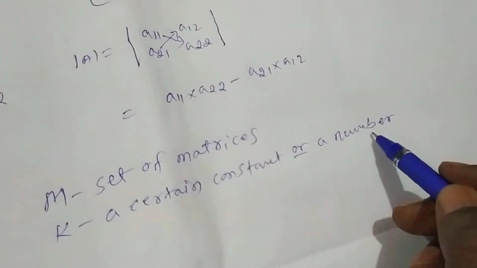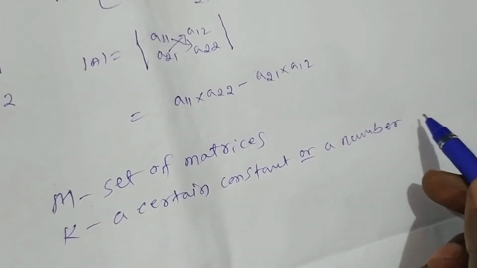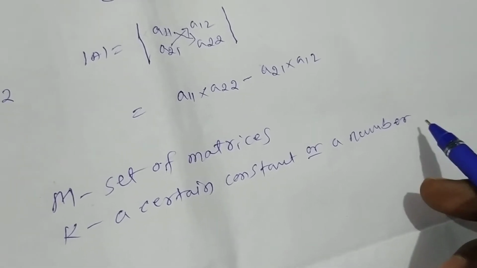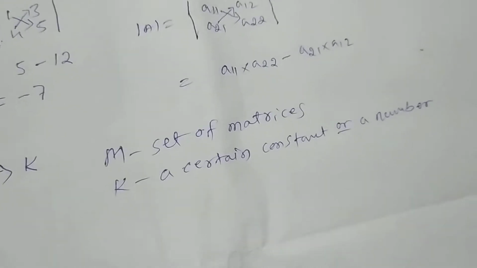That number may be positive, negative or zero.